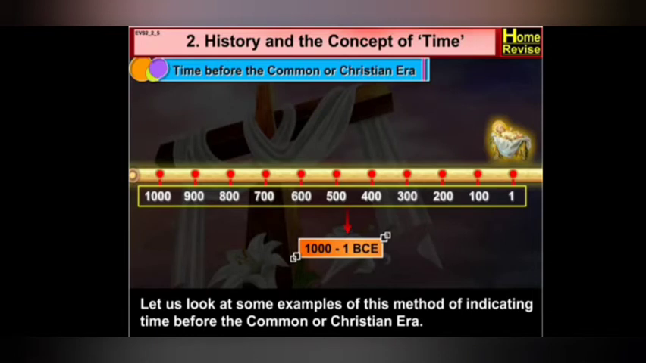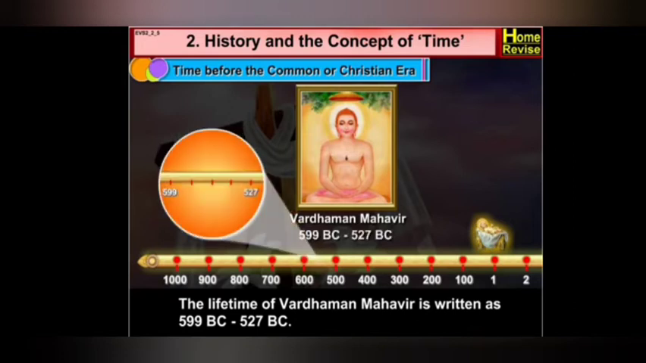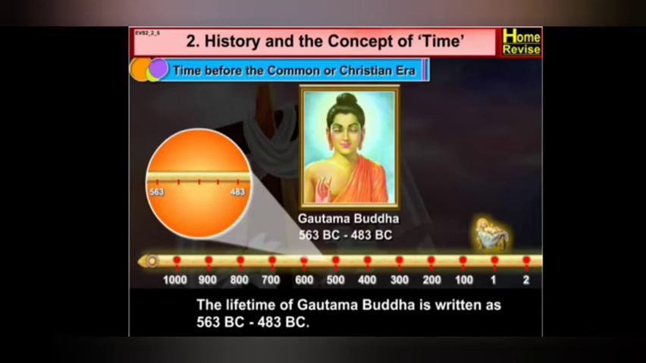Let's look at some examples of this method of indicating time before the common or Christian era. The lifetime of Vardhaman Mahavir is written as 599 BC to 527 BC. The lifetime of Gautama Buddha is written as 563 BC to 483 BC.